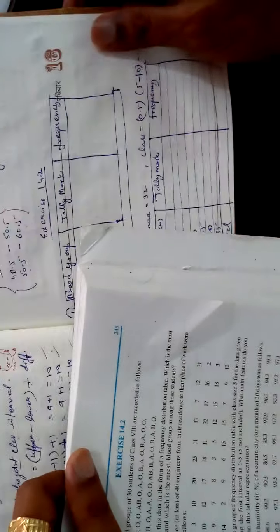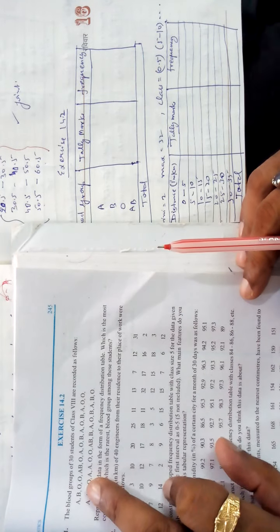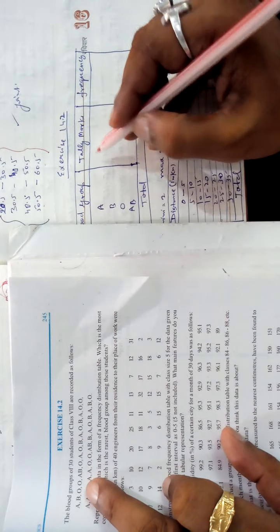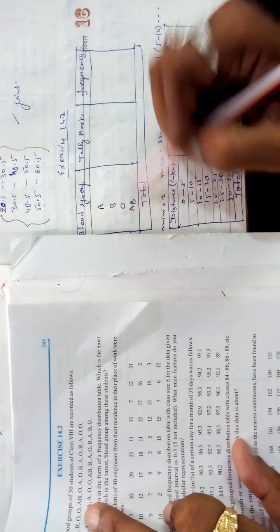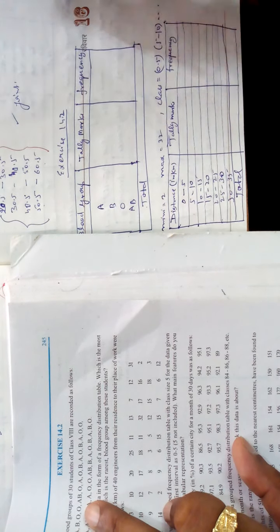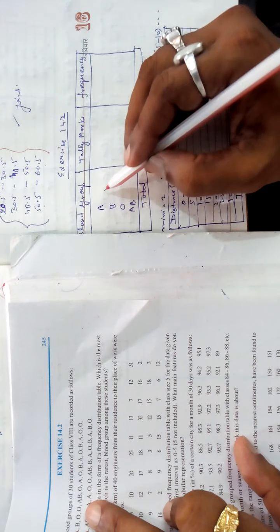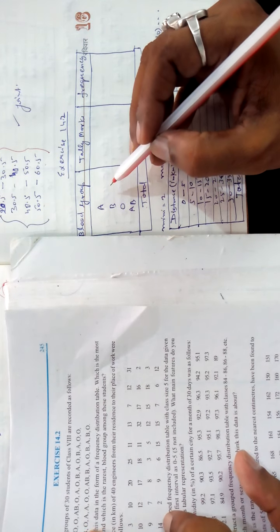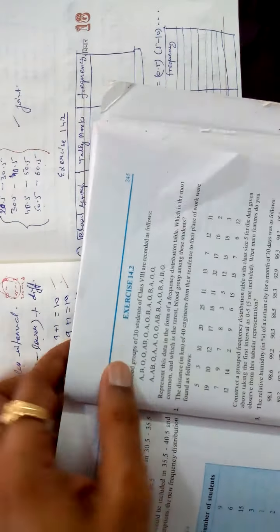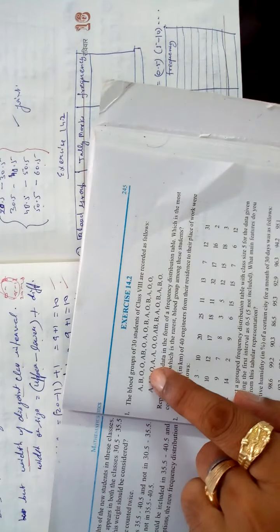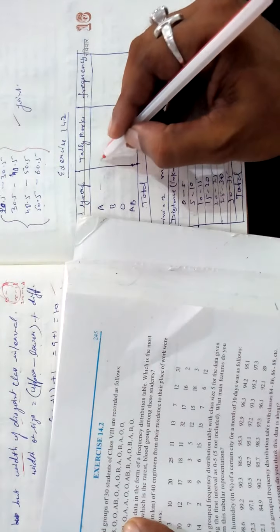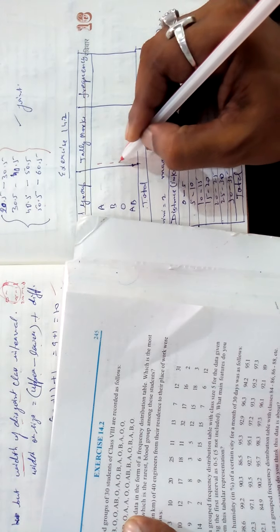How will you make the table? That you see. First of all, you see how will you make this. Very important. Here I have made the columns: blood group A, B, O and AB, tally marks and frequency. Now first of all you will write A, B, O. You read from this place. I am reading 3, and put the tally marks in front of A 1, B 1, O 1.